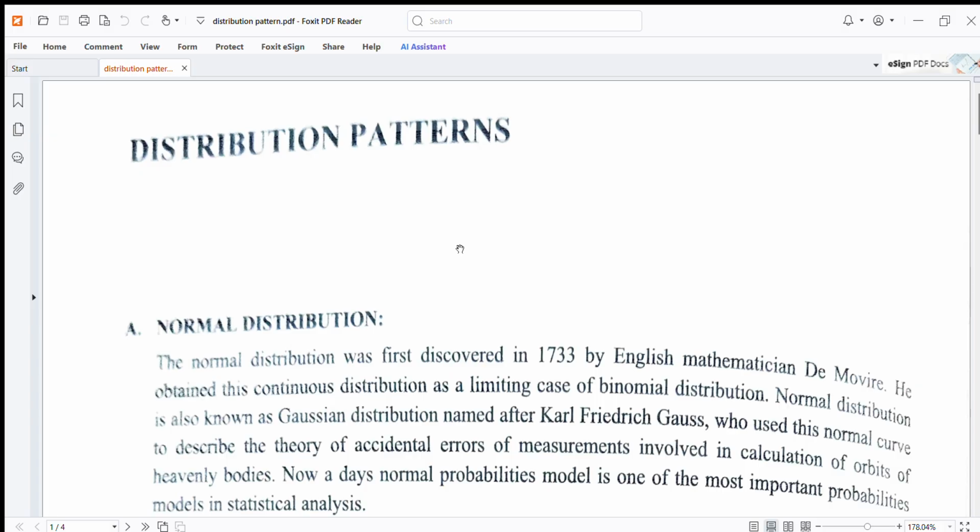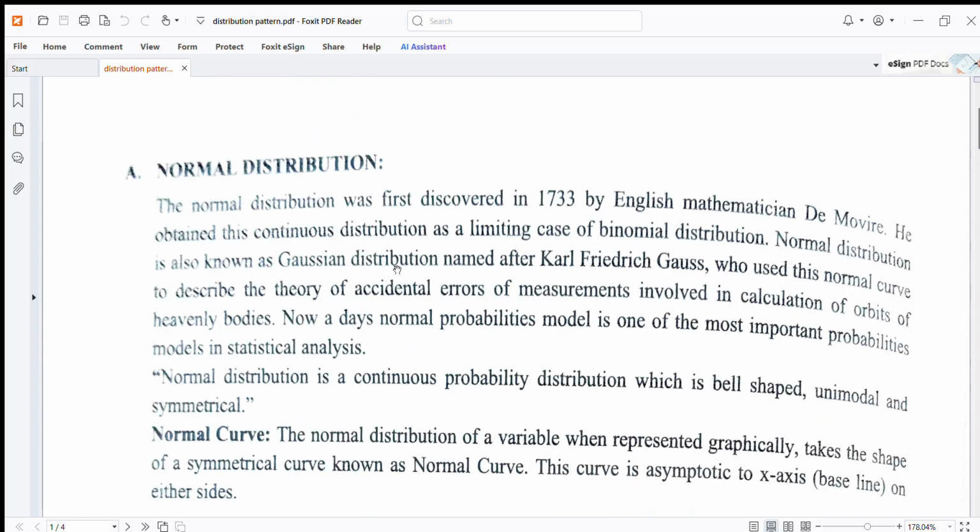Distribution patterns, normal distribution. The normal distribution was first discovered in 1733 by English mathematician D. Moivre. D. Moivre, 1733, English mathematician. This becomes a question for competitive examinations: who discovered the normal distribution? The answer is, in 1733, English mathematician D. Moivre. He obtained this continuous distribution as a limiting case of binomial distribution.